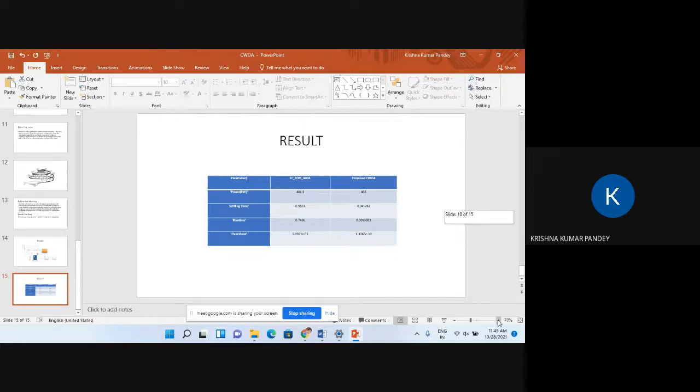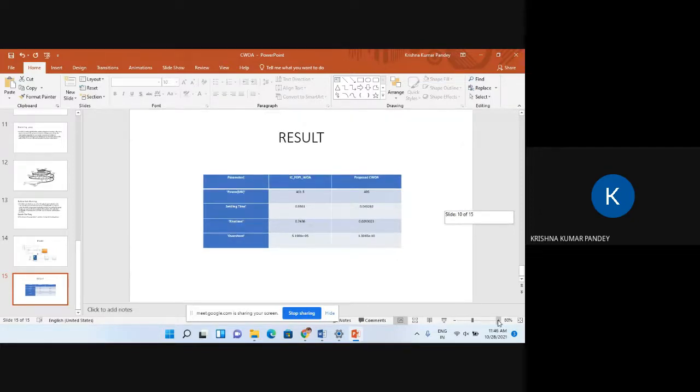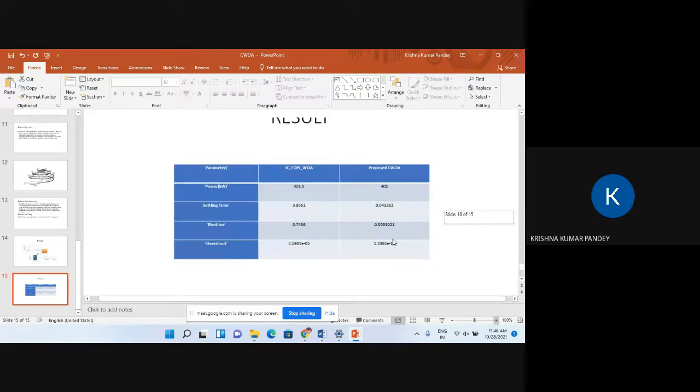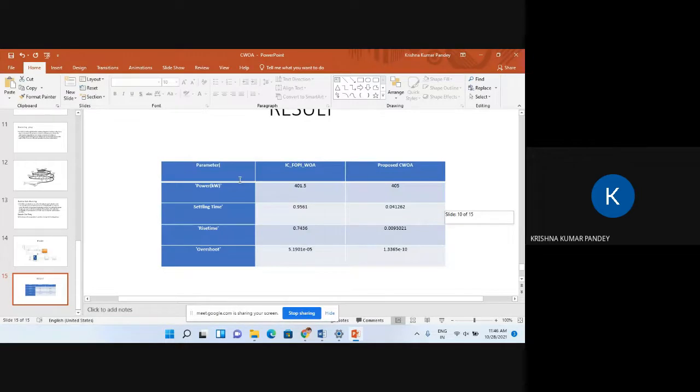And I'm here using the pure resistive load only, and different load के लिए भी सर मैंने ट्राई किया था, and for the different values I think it is feasible. The output power which is in fractional order particular integral WA, it is 401.5 watt, and in my chaotic WA it is around 405 watt. There is definitely some increment.